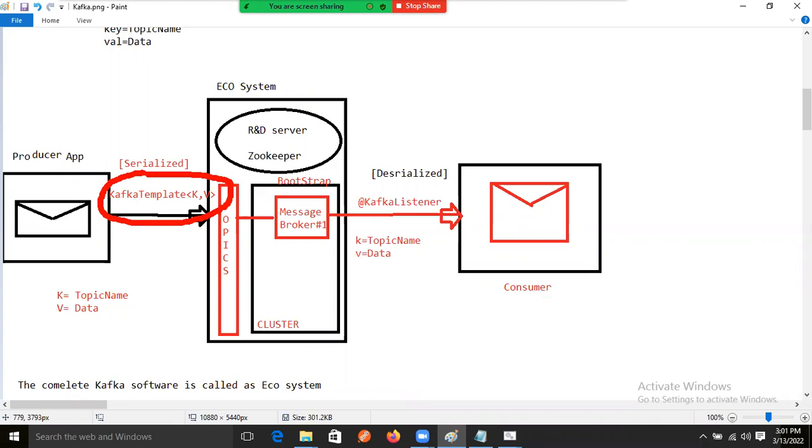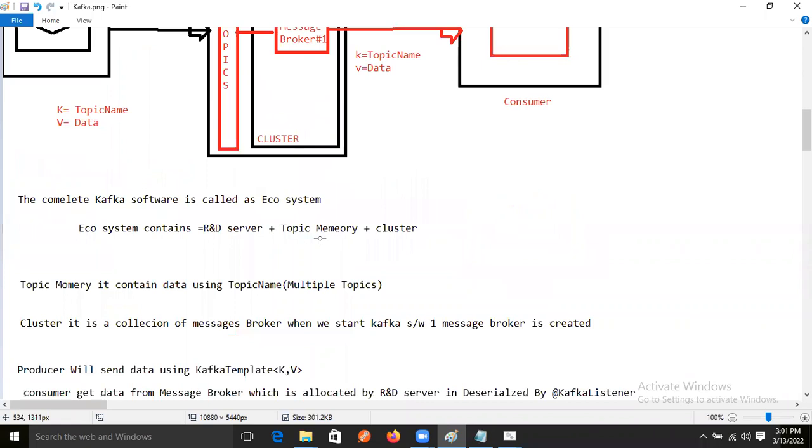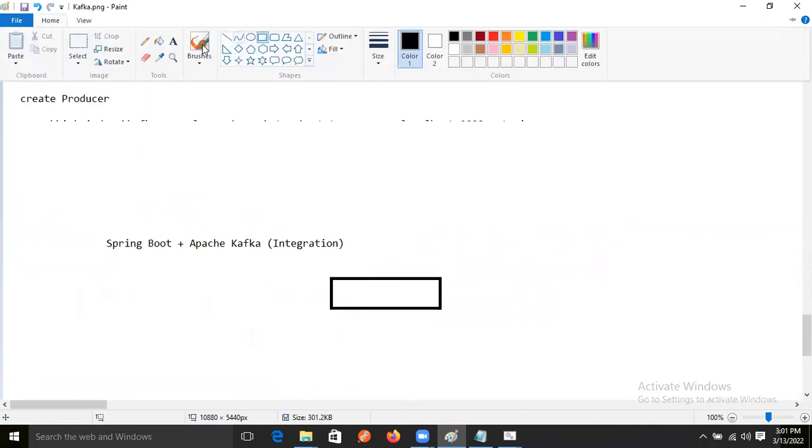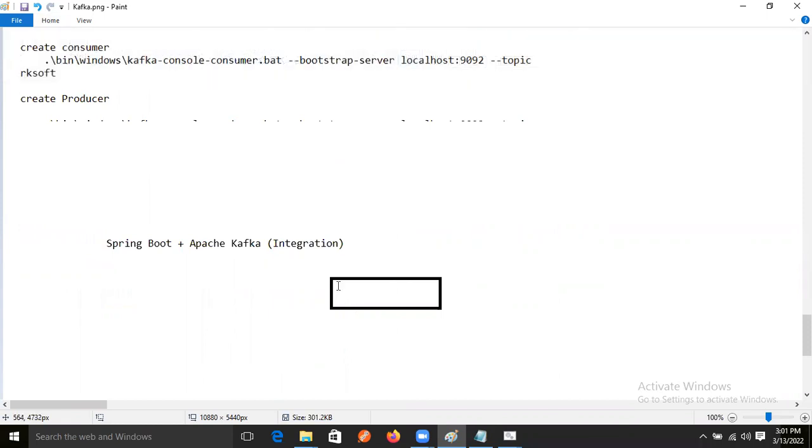Come on. Yes, Ravi. So here we will take Kafka template. Kafka template takes a key and a value.